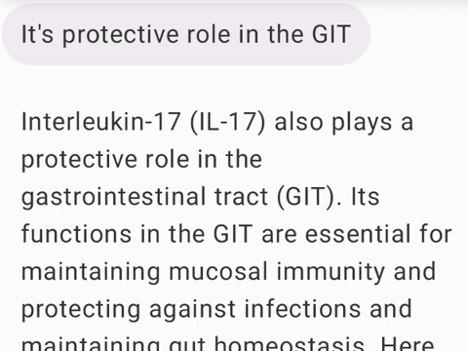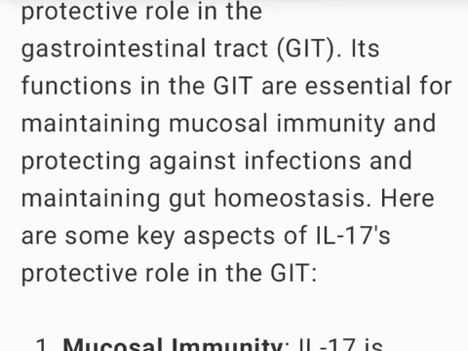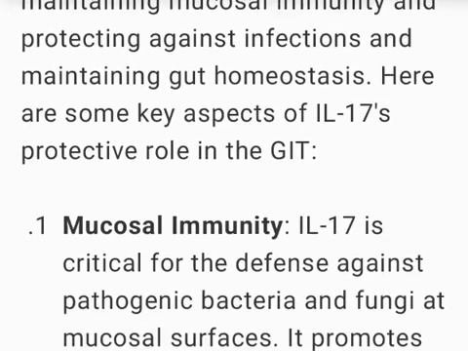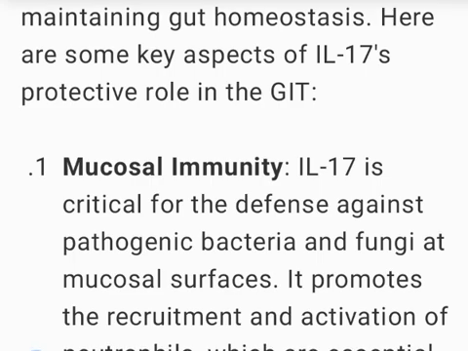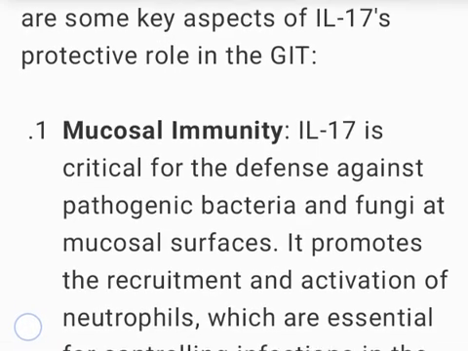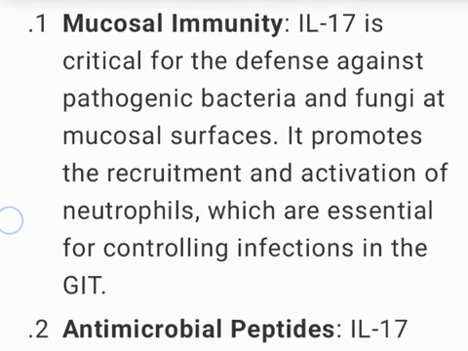Interleukin-17, IL-17, also plays a protective role in the gastrointestinal tract, GIT. Its functions in the GIT are essential for maintaining mucosal immunity, protecting against infections, and maintaining gut homeostasis. Here are some key aspects of IL-17's protective role in the GIT.